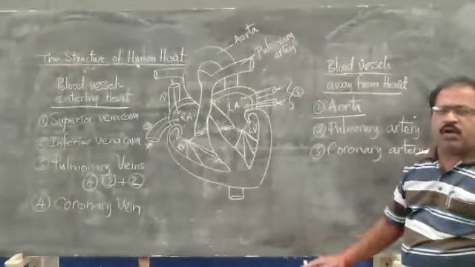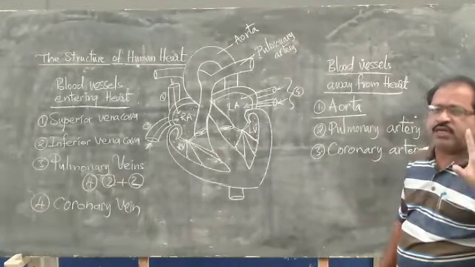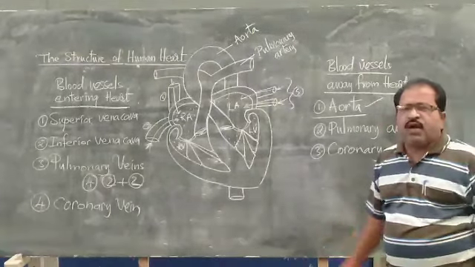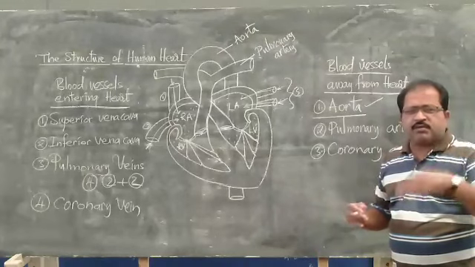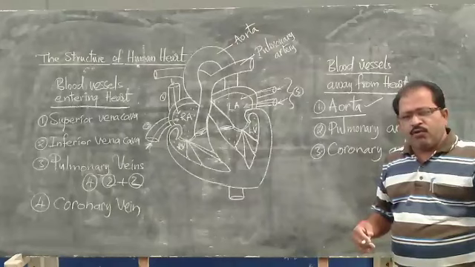The total body is supplied with oxygenated blood by only the aorta.